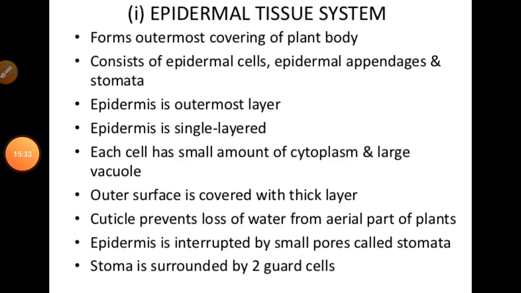So students, you all must try to understand this and make your notes. Tomorrow we will talk about the last tissue system, called the ground tissue system. Then we will move toward the anatomy of dicotyledons and monocotyledons of plants. This lesson will be completed after completing dicot and monocot plants.